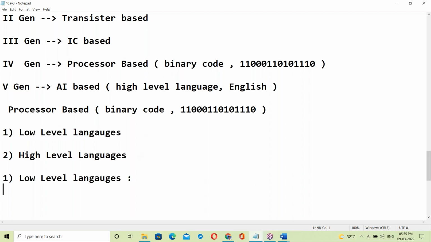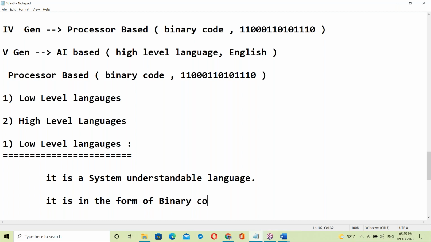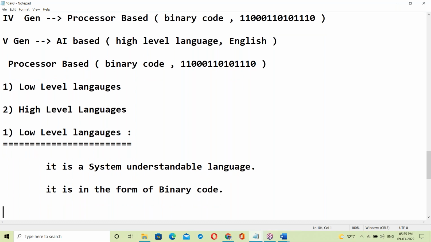A low level language is a system understandable language. It is in the form of binary code, zeros and ones format.